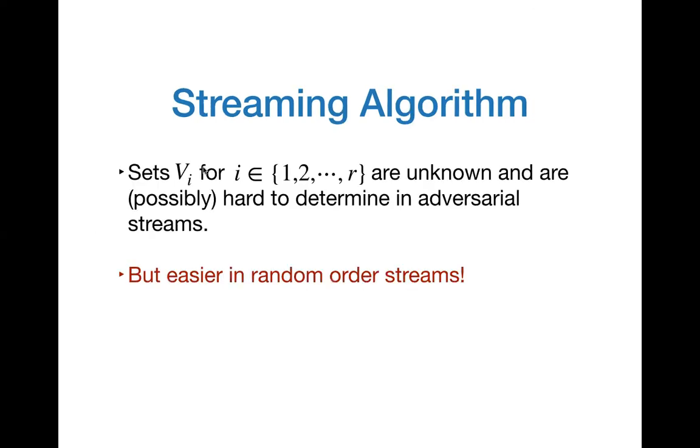So if we had this decomposition of the vertex set into the sets V1 to VR, then we would be done. And you can check that the space complexity of this algorithm would also be low. However, the sets Vi are unknown and they're possibly hard to determine in adversarial streams. However, they can be easily approximated in random order streams.